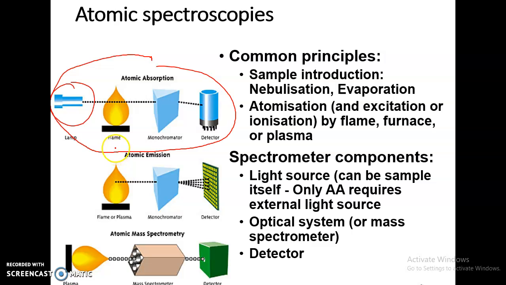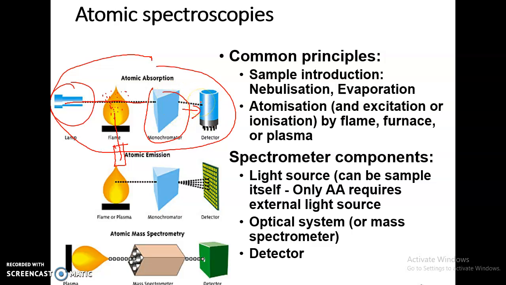It's easy. The sample is actually under the flame. It is siphoned inside the flame so that it will be atomized. Once it is atomized, it will absorb the radiation coming from here. Whatever is absorbed will be filtered by the monochromator and then go to the detector.